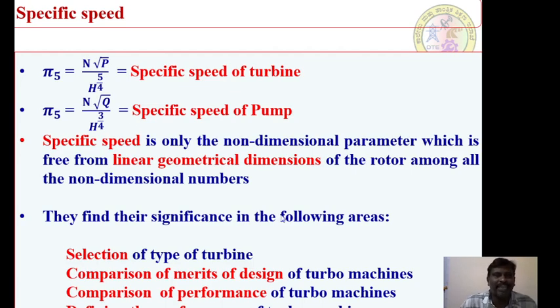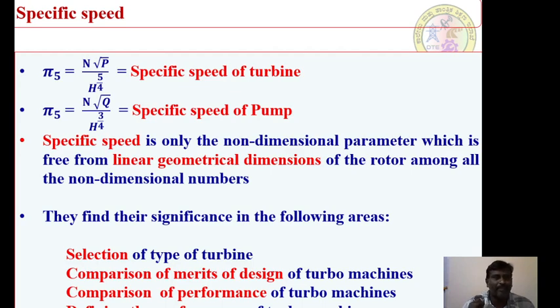If you see the equation of the specific speed when compared to all the other equations of the non-dimensional numbers, such as flow coefficient, head coefficient, power coefficient, and Reynolds number, in the specific speed, there is one important unique feature we are going to notice. What is that unique feature? In all the non-dimensional numbers, a geometrical parameter is also one of the variables in the system.